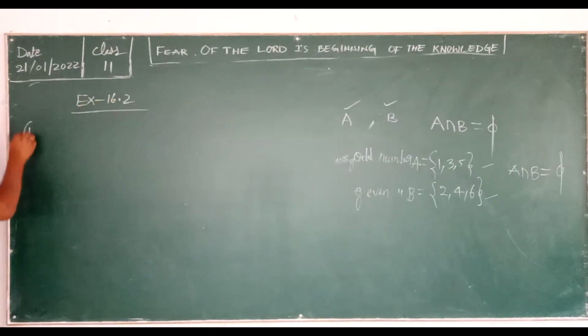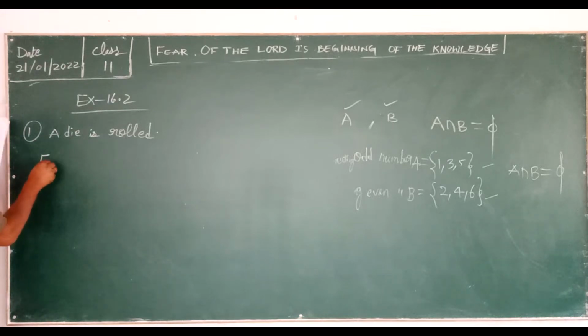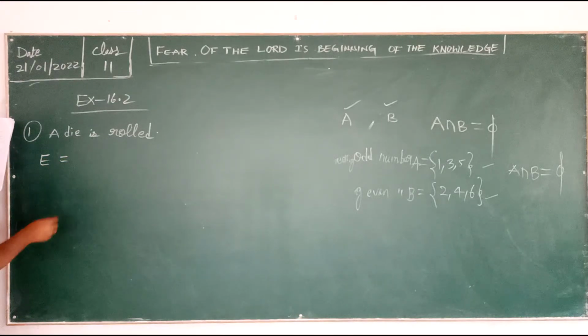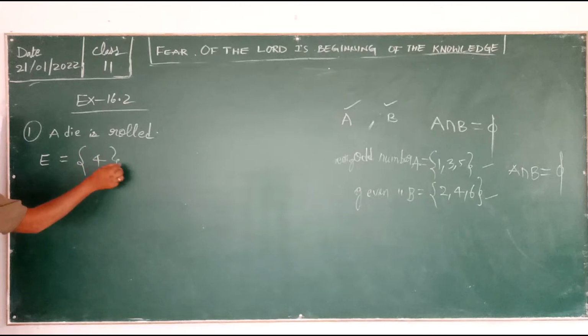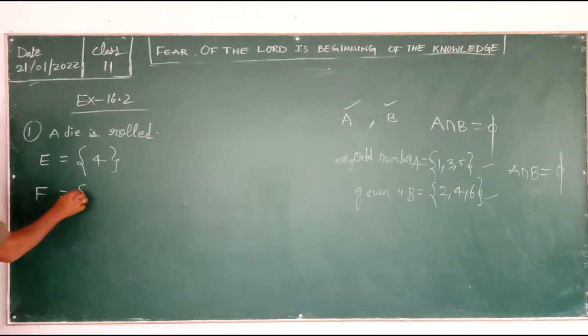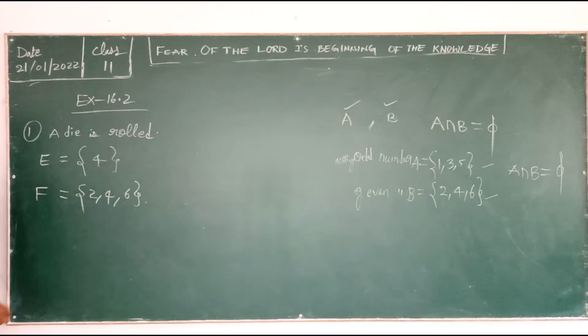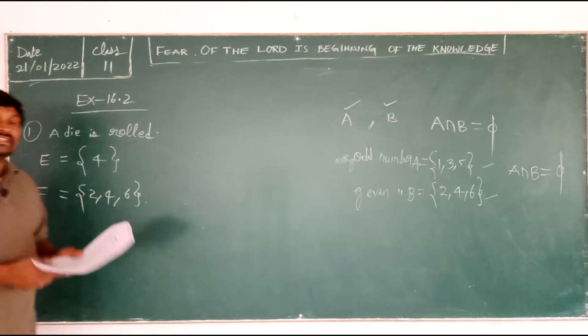Now in that, the first question: a die is rolled. Event E is the die shows 4, which means 4 only. We don't want to write anything. Then event F is the die shows an even number. Even number means 2, 4, 6. Now, are E and F mutually exclusive or not?